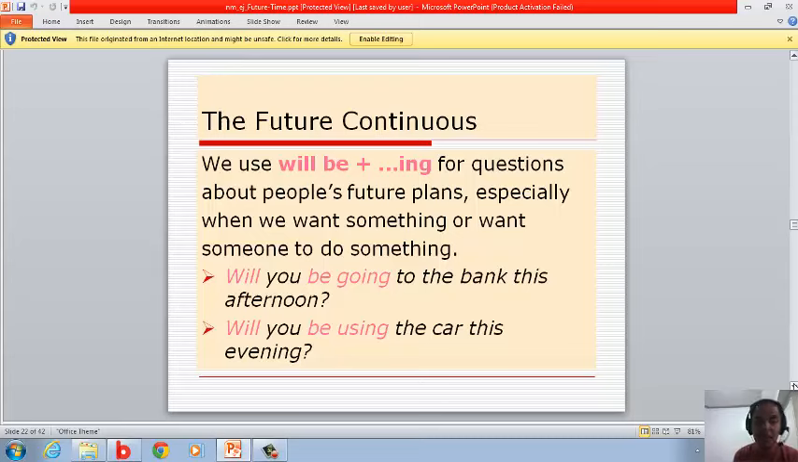The future continuous. We use will be -ing for some questions about people's future plans, especially when we want something or want someone to do something. For example, will you be going to talk to the bank this afternoon? Where's the example in here? It's will be going. Why? It talks about people's future plans, okay? Another one: will you be using the car this evening? The example in here is will be using.